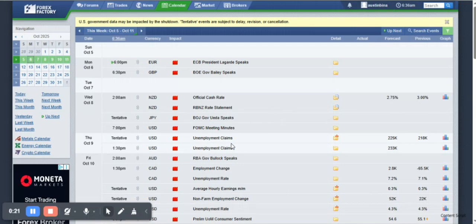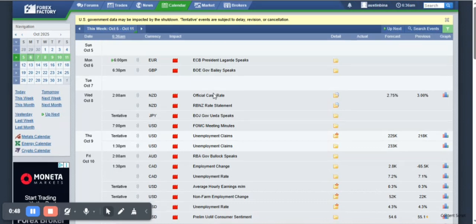So going to Forex Factory, first of all, we see that the US government data may be delayed or impacted by the shutdown. The government is currently on shutdown. So last week, NFP, which is non-farm payroll, was supposed to be released on Friday, but it wasn't released simply because of this shutdown, right? So many segments of the US government are currently on shutdown, right?